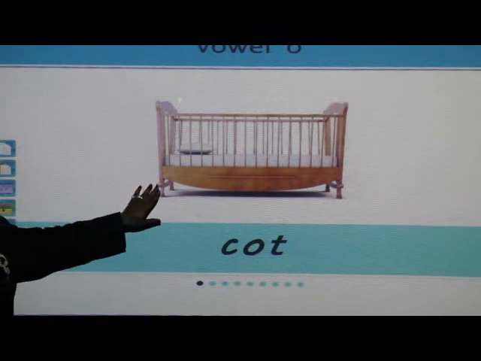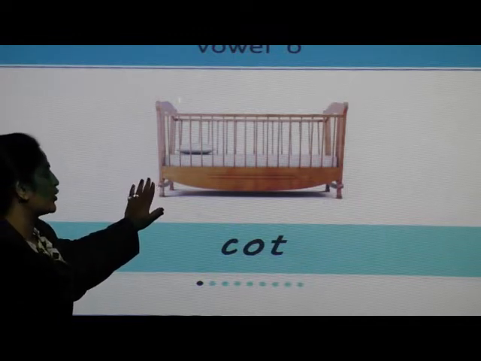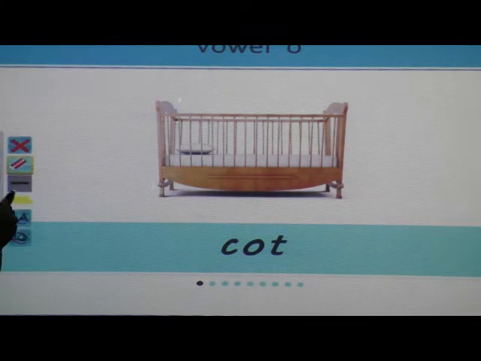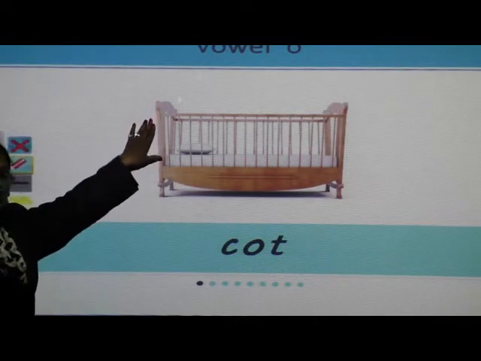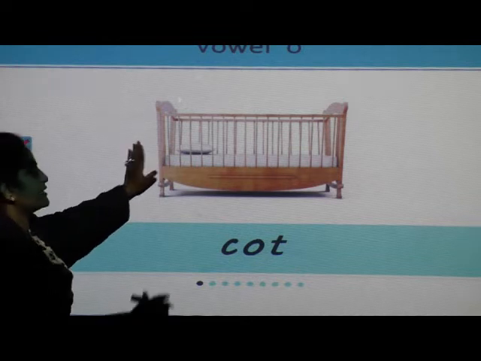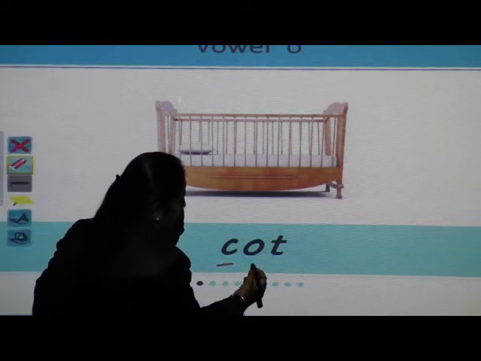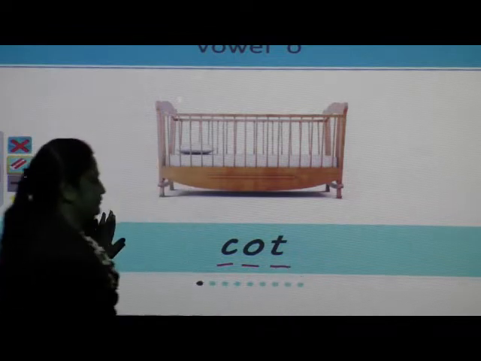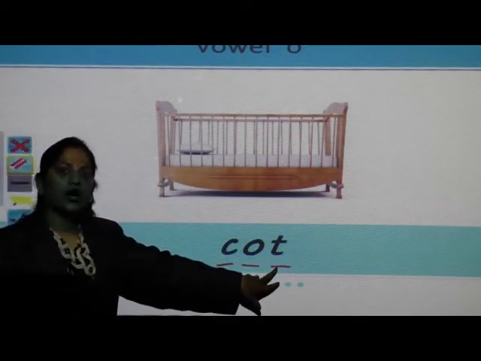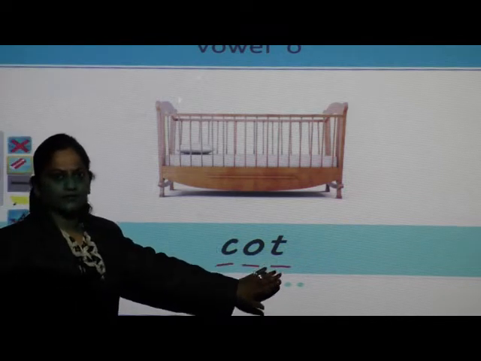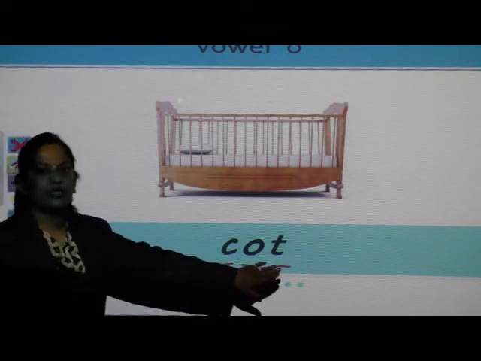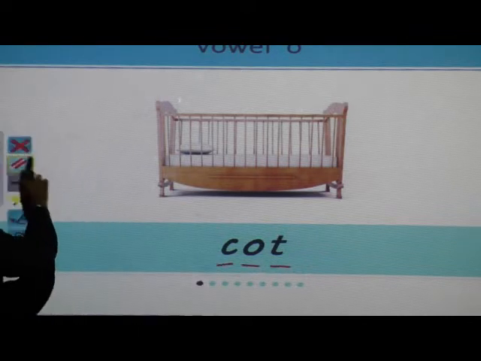See now, first picture. Which picture is this? What can you see here on the board? Come on, tell me fast. First you have to see the picture. It is a picture of a cot. Very nice. Now we will read the spelling. Cot. Cot. Which picture have you seen now? This is a cot.